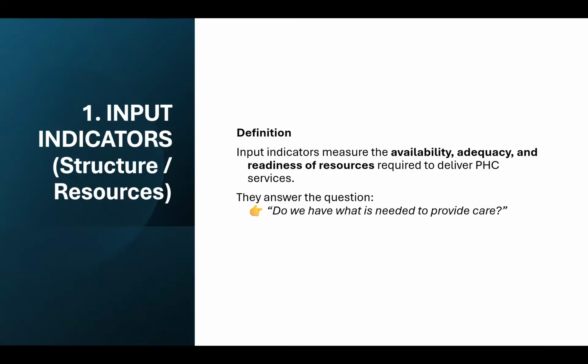So, we will start with input indicators, which are telling us about structure or resources. Input indicators measure the availability, adequacy, and readiness of resources required to deliver primary healthcare services. They answer the question: do we have what is needed to provide care?